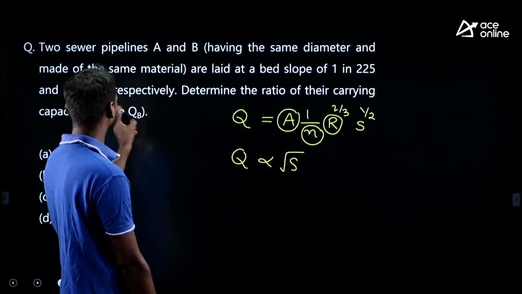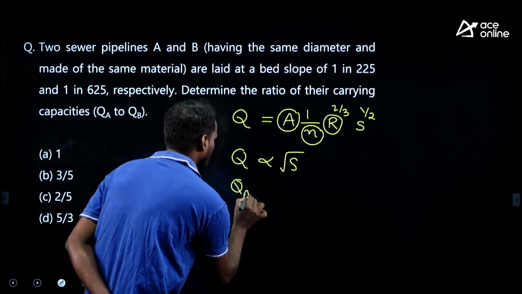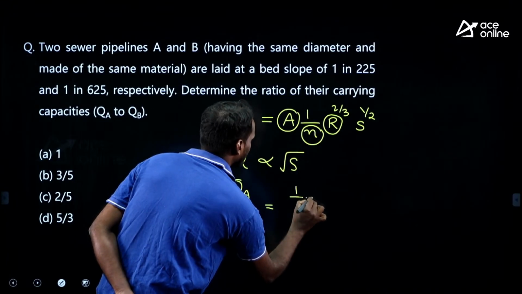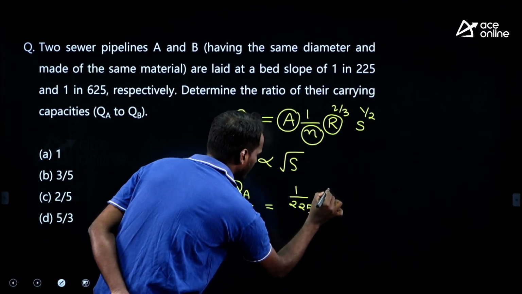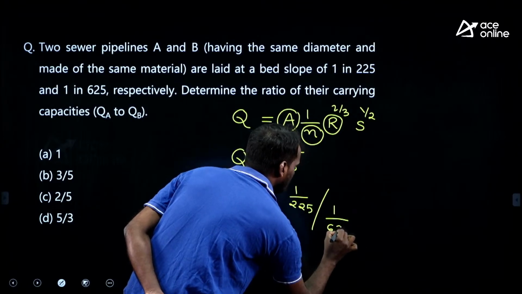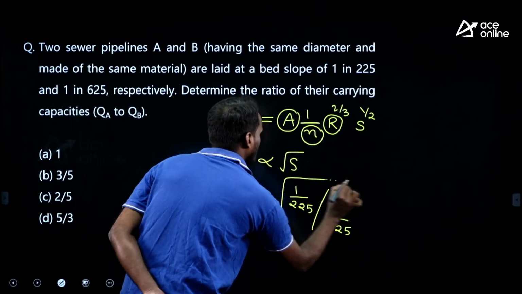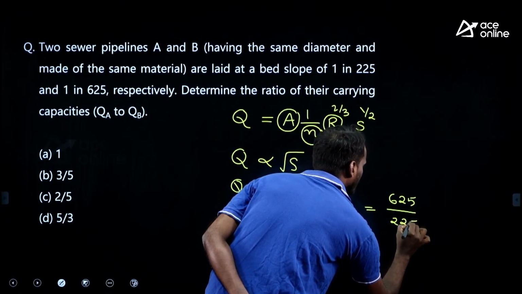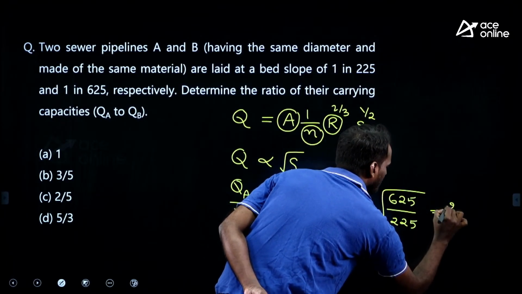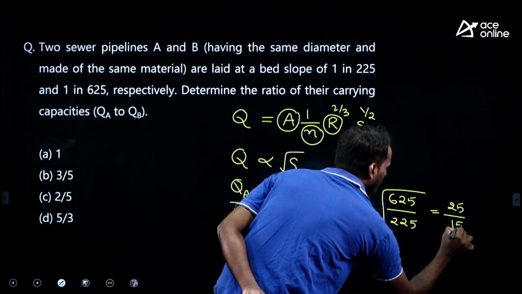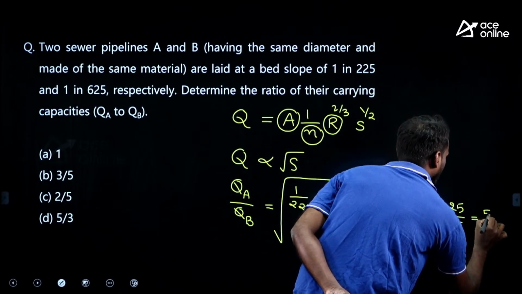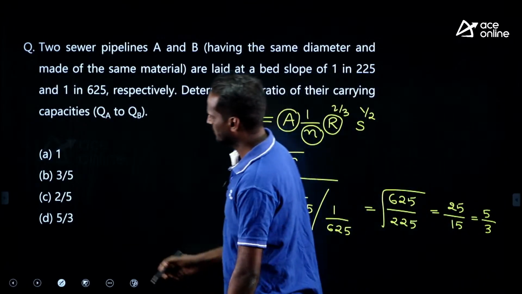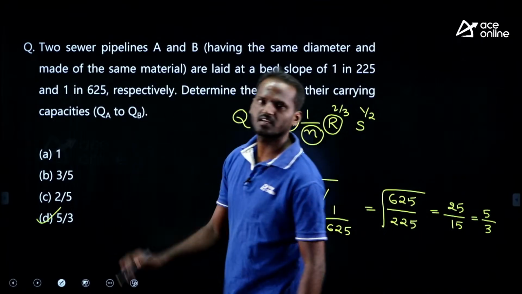Therefore, what is he asking? QA by QB. Simple, QA by QB is equal to bed slope of A, 1 by 225, divided by bed slope of B, 1 by 625, under root. Therefore, 625 divided by 225 under root. 625 means 25 squared, 225 means 15 squared, so 25 by 15, which is 5 by 3. That is the answer, which matches here. Option D is correct.